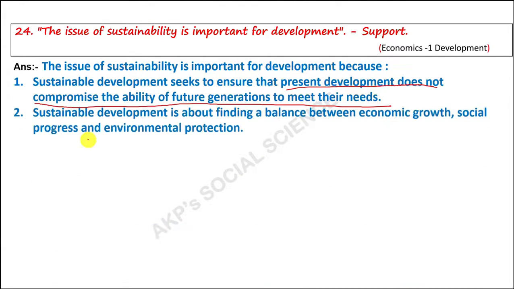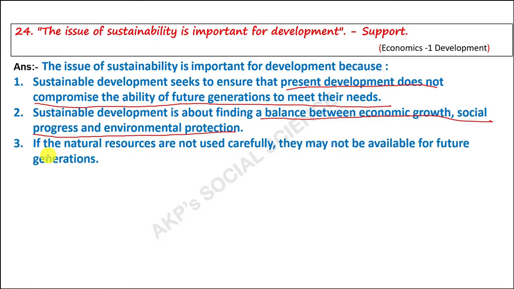Second, sustainable development is about finding a balance between economic growth, social progress and environmental protection. Third, if the natural resources are not used carefully, they may not be available for future generations. So, we must use them carefully.